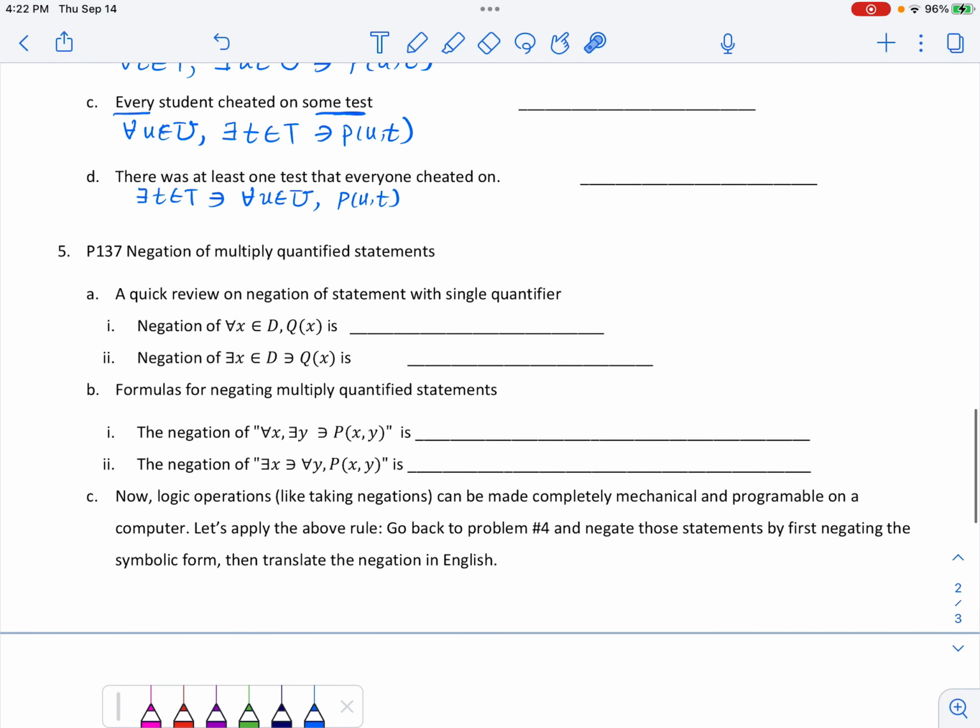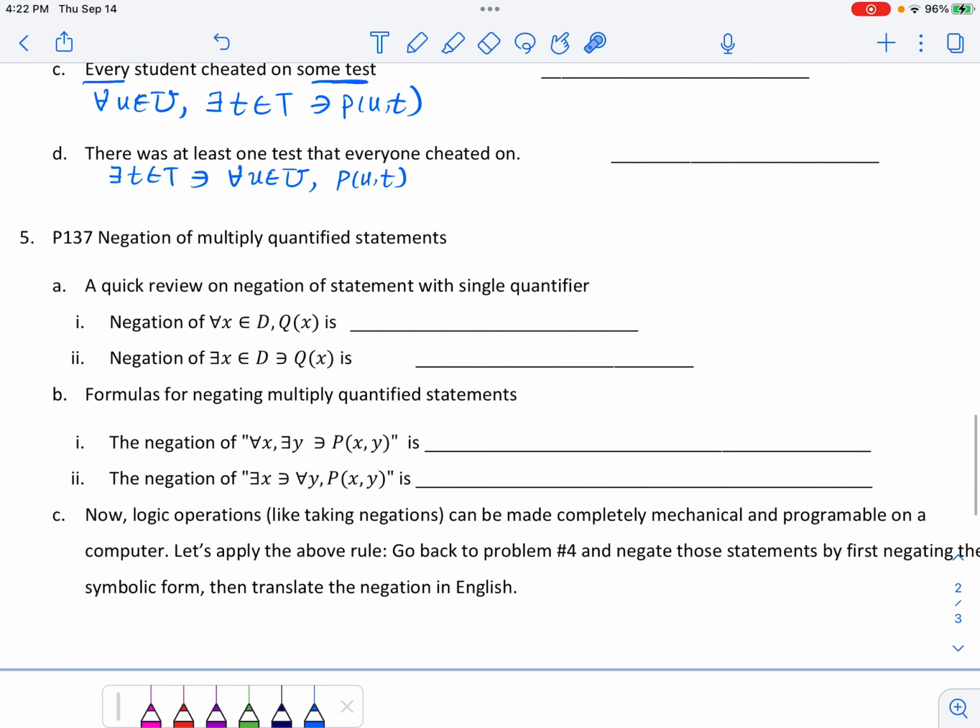Now we are going to close this section by talking about how to negate these. First of all, we want to do a quick review on the simple statement that involves only one quantifier. So here, the negation of for all x in D, Q of x is there exists x in D such that we have to negate the predicate.